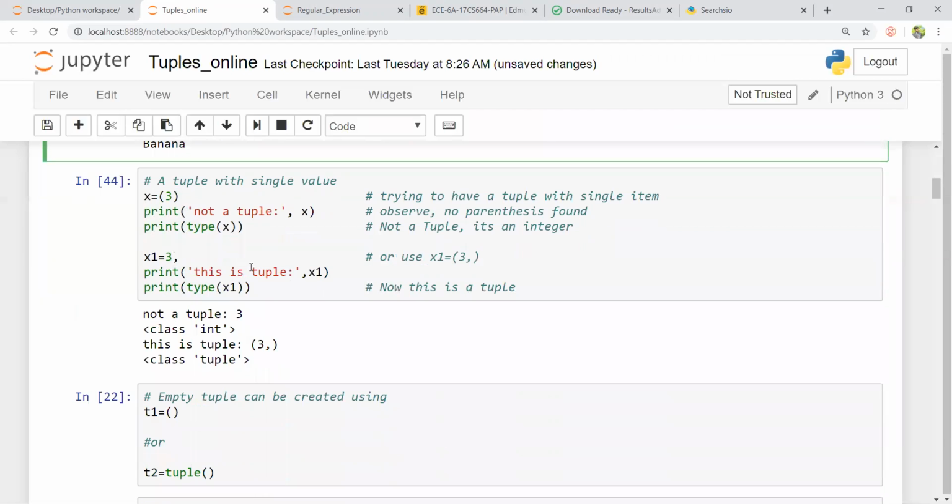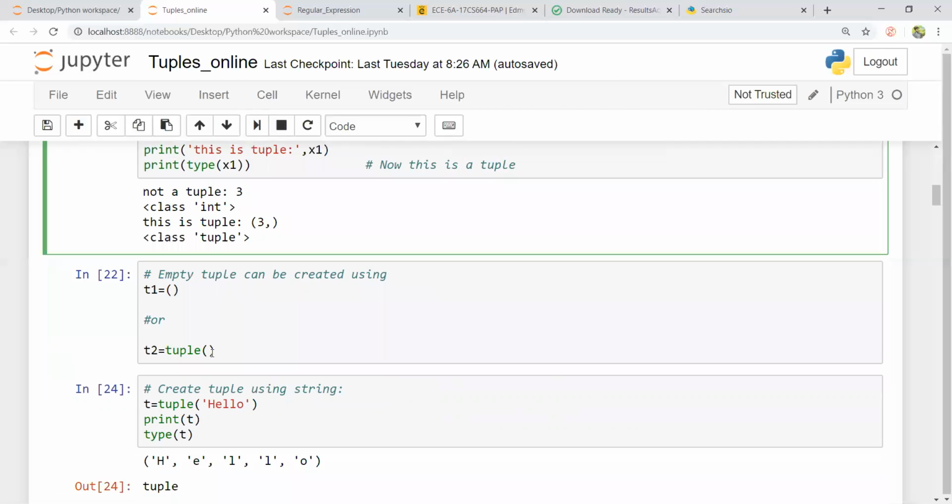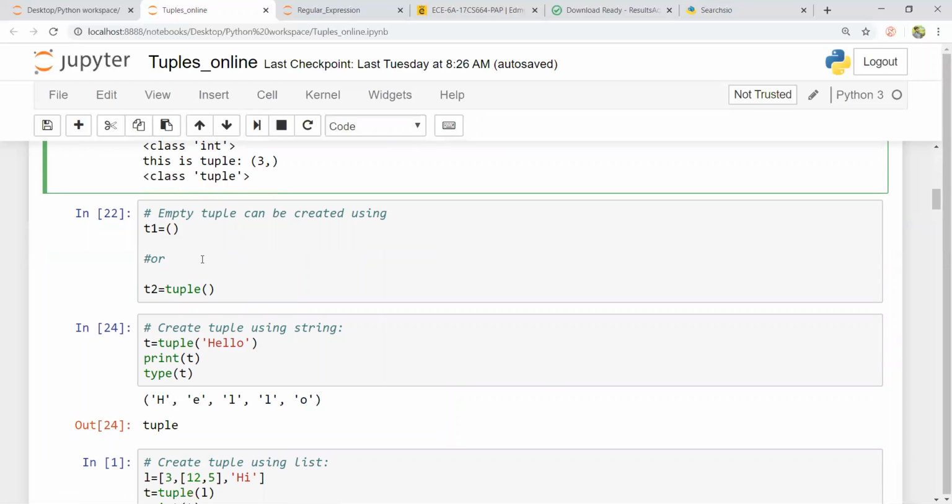A tuple with a single value: if I want to generate a tuple with a single value, you see here, I have assigned x is equal to 3. And you see this is an integer, because if you want to create a tuple with a single value, the value has to be followed with a comma. Then only you can create a tuple. So here, this x is not a tuple, rather it's an integer. Here x1 is equal to 3 followed by a comma is a tuple, and it belongs to the class type tuple.